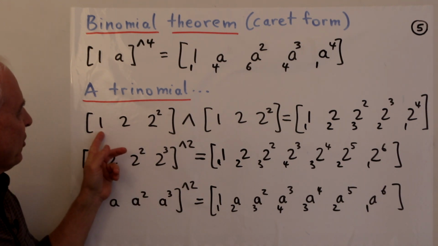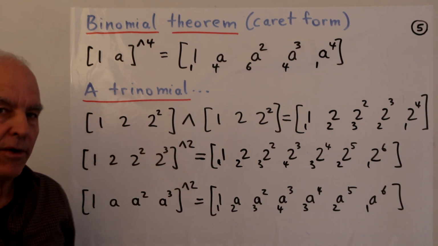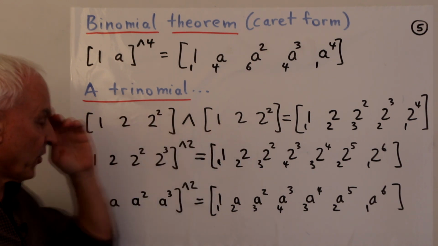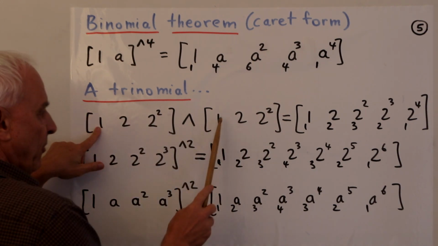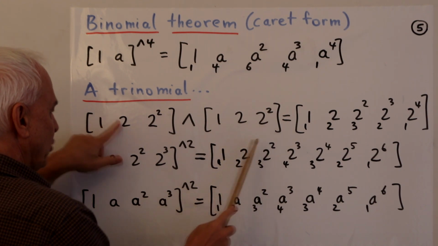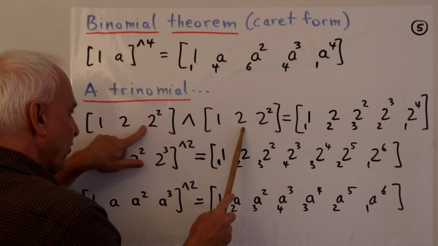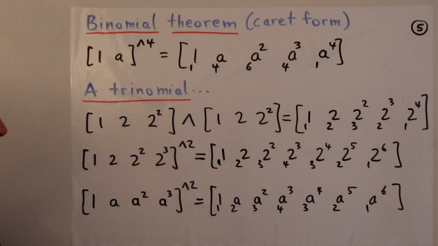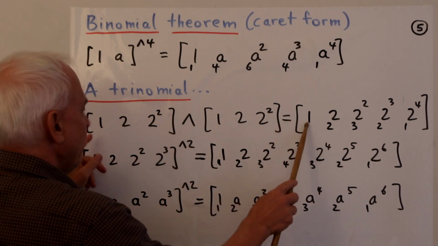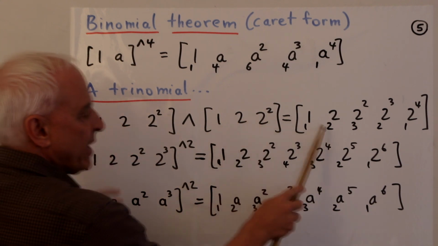So let's consider a box with 3 things, say 1, 2, and 2 squared, and caret with itself. So what are we going to get? Well, we're going to get 1 times 1, 1 times 2, 1 times 2 squared. We get 2 times 1, 2 times 2, 2 times 2 squared, and 2 squared times 1, 2 squared times 2, and 2 squared times 2 squared. And then when we think about that, we're getting the elements 1, like 1 times 1 is 1. We're getting 2, 1 times 2, and 2 times 1. We're getting actually 2 of them.